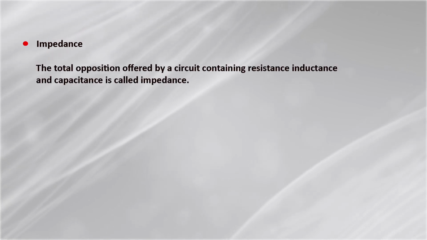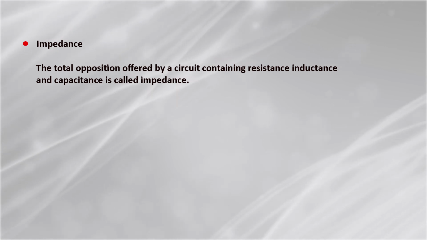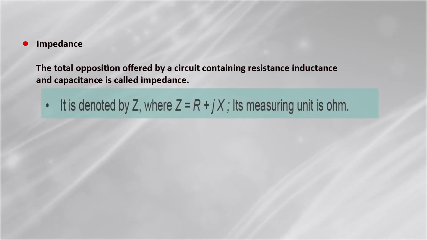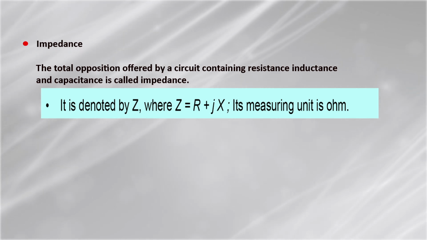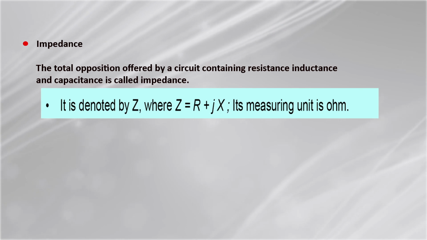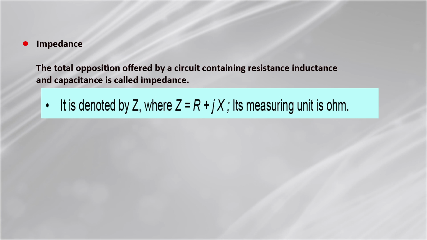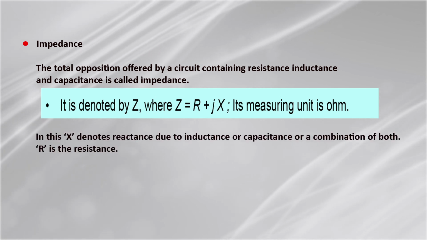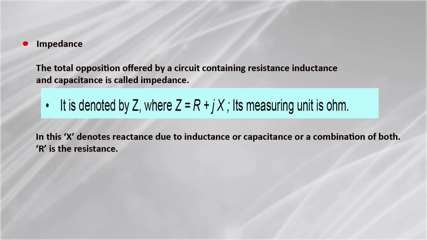So, when you know about the inductive reactance and the capacitive reactance, the term impedance comes into the picture. The total opposition offered by a circuit containing resistance, inductance and capacitance is called impedance. It is denoted by Z, and Z is equal to R plus jX. That means impedance includes the resistance R and the reactance X, and the measuring unit is ohm. What is X? X denotes the reactance due to the inductance and capacitance or a combination of both.